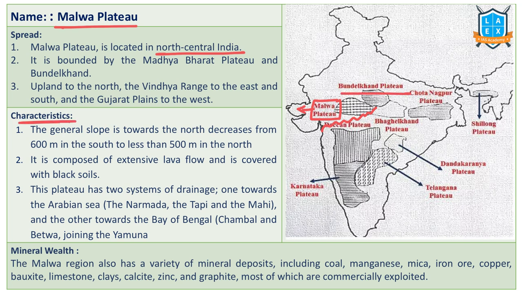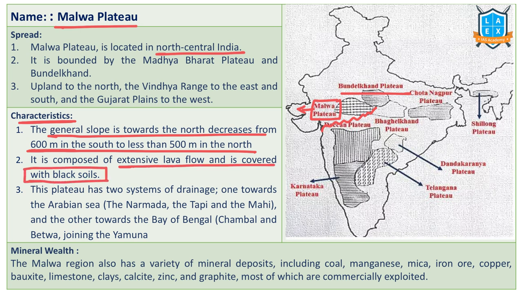What are the characteristics of this Malwa Plateau? It has a general slope towards the north, decreasing from 600 meters in the south to 500 meters in the north. That means from the south it rises up. It is composed of lava flow and is covered with black soil. This plateau has two systems of drainage. One flows towards the Arabian Sea, that is Narmada, Tapi, Mahi rivers. The other flows towards the Bay of Bengal, that is Chambal and Betwa, which are the tributaries of Yamuna River. This plateau comprises these two river systems.